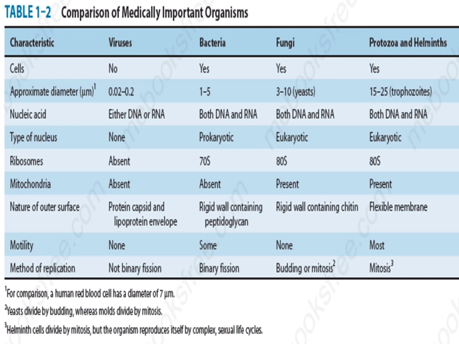The organisms also reproduce by complex sexual life cycles. Mostly helminth cells divide by mitosis, while the others reproduce themselves by a complex sexual life cycle.